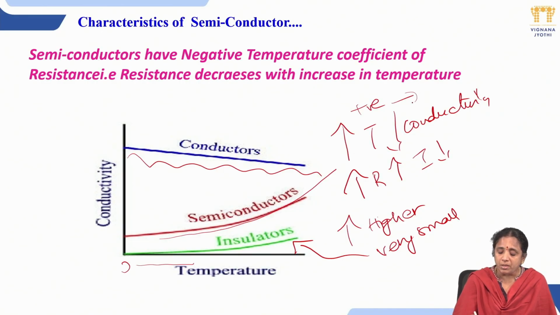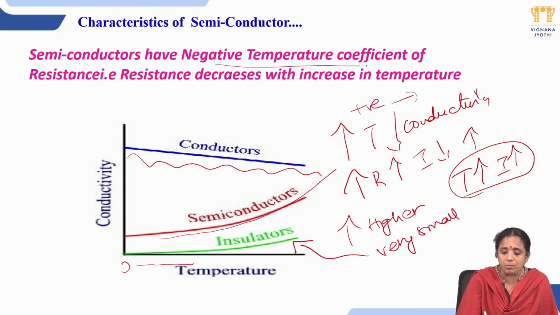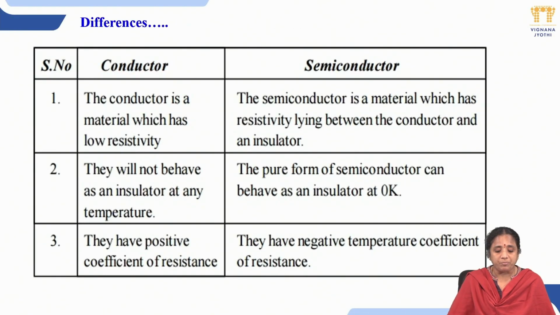In semiconductors, as the temperature increases, conductivity increases. This is defined as a negative temperature coefficient of resistance, which makes semiconductors behave differently compared to conductors and insulators. So this property is called the negative temperature coefficient of resistance. This is one aspect where semiconductors and conductors are differentiated. So here you can see the differences.